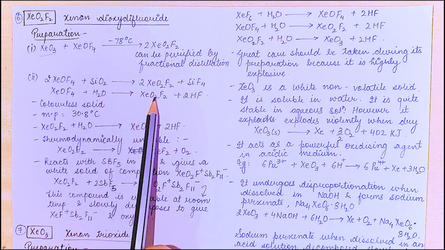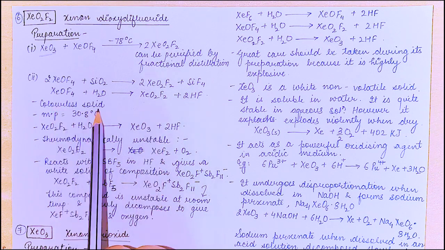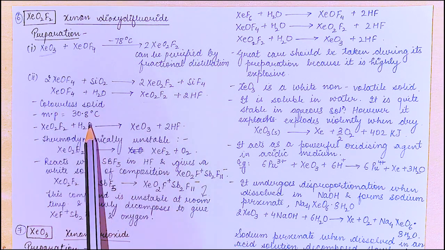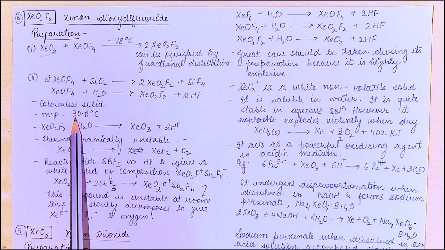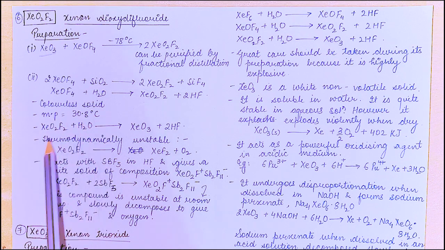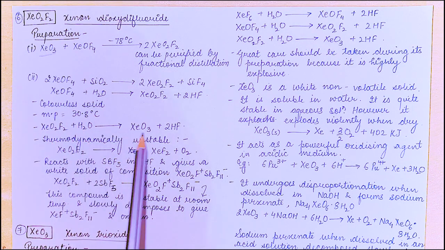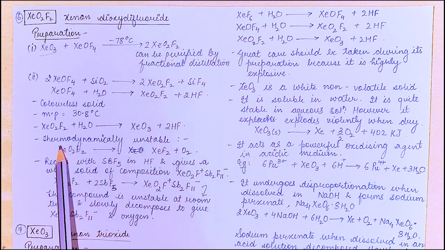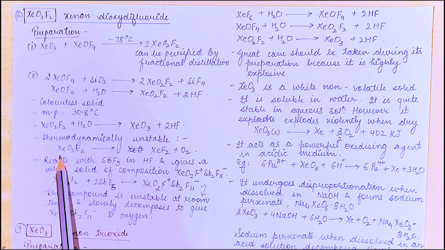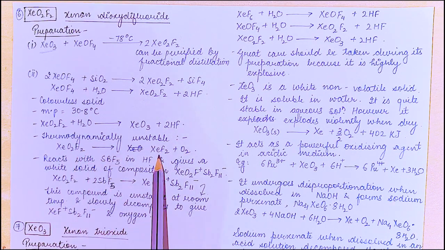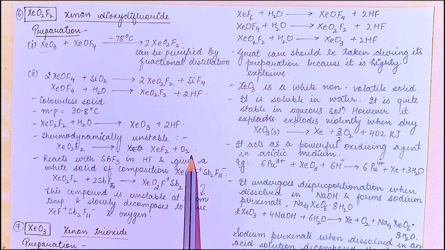Or on reaction with water, again we get the product. It is a colorless solid, all were colorless till now, right? Melting point is 30.8 degrees Celsius. On reaction with water, it forms that explosive compound plus HF. It is thermodynamically unstable. XeO2F2 gives XeF2 plus oxygen. That means it is an unstable compound.